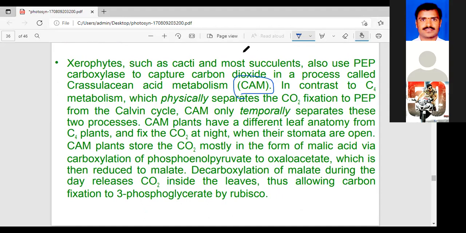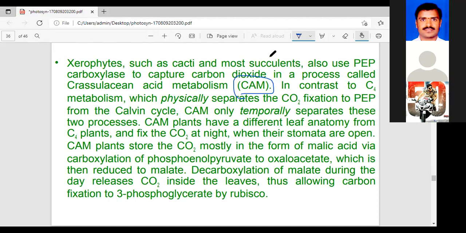You have already studied the C3 plants and C4 plants. As you know, what is the difference between C3 plants and C4 plants? Some plants are tropical, subtropical, the temperature is also different, and the characteristic features are also different in C3 and C4 plants. But what are CAM plants? These plants also compare with both C4 and C3 plants. CAM plants are called xerophytic plants or succulent plants.